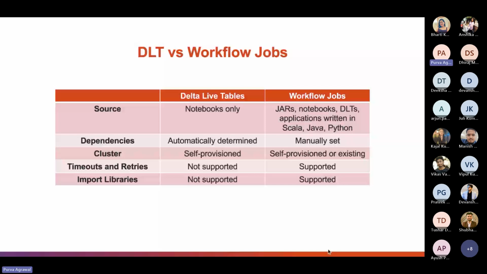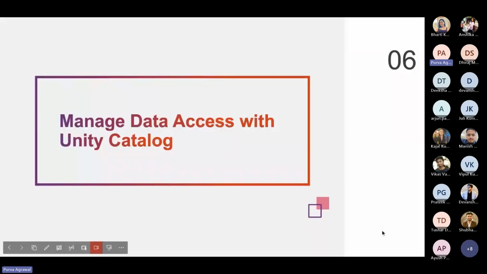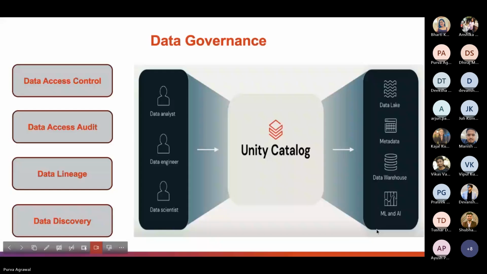Next, moving to the sixth topic of our agenda, which is managed data access with Unity Catalog. So before we dive into the specifics of the Unity Catalog, let's first discuss a more general topic, which is data governance. Data governance refers to the process of managing the availability, usability, integrity, and security of data. Data governance has become extremely important in today's data-driven landscape, and it needs to establish trustworthy data that is easily accessible to those who need it.